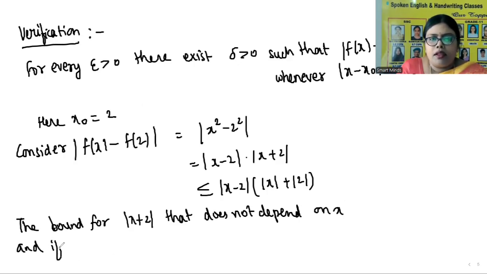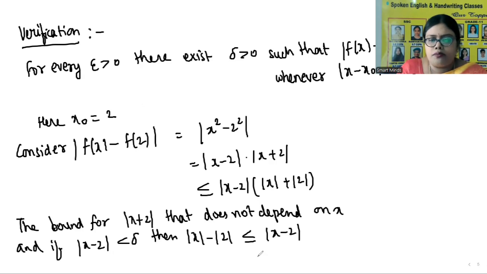And if mod x minus 2 is less than delta, then mod x minus mod 2 is less than or equal to mod x minus 2. So this is less than delta. That means mod x is less than, if I am taking minus mod 2 to the other side, we will get mod 2 plus delta.